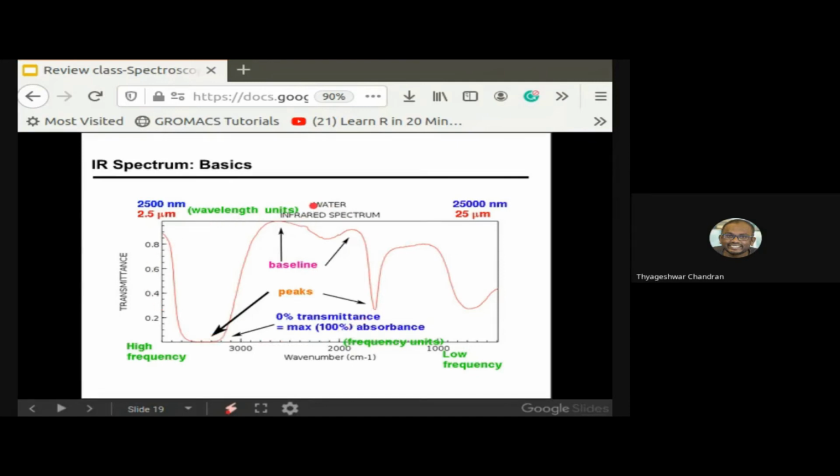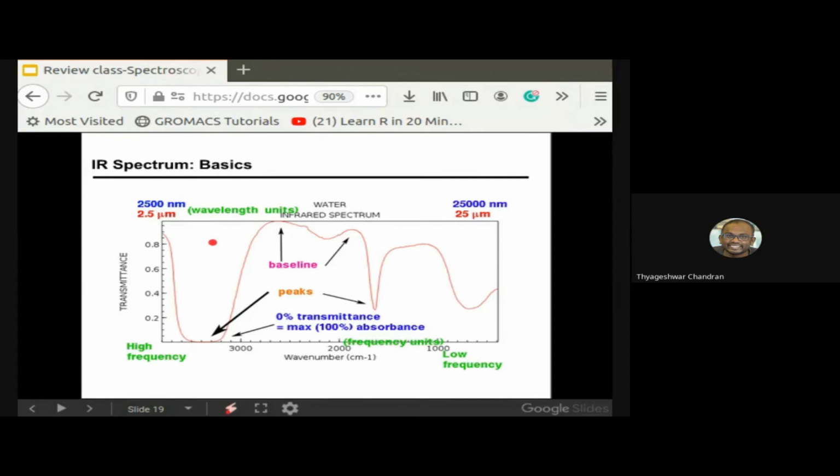That's why you were asking one question: what is the use of using D2O, deuterium oxide, heavy water? It's an isotope of water. As you can see here, water absorbs IR heavily. In fact, it absorbs very beautifully. Most of these biomolecules are in water, so that's why instead of using water, we use D2O to record the IR spectrum.